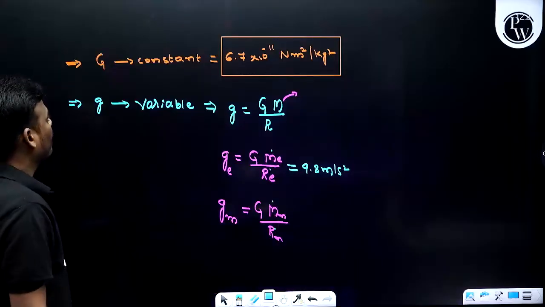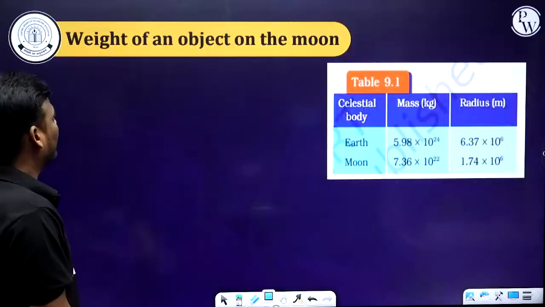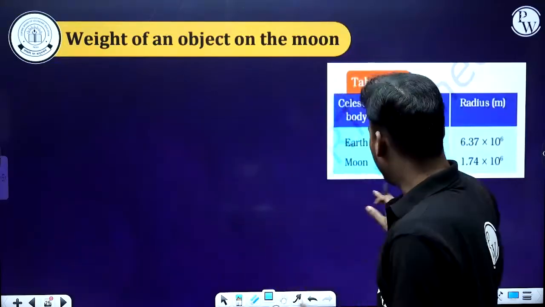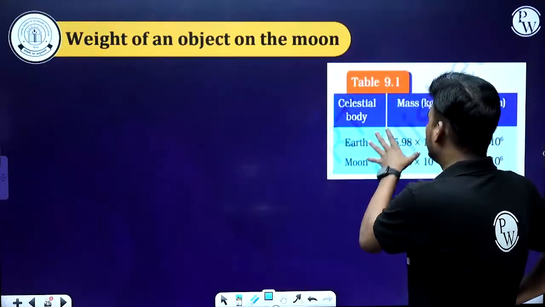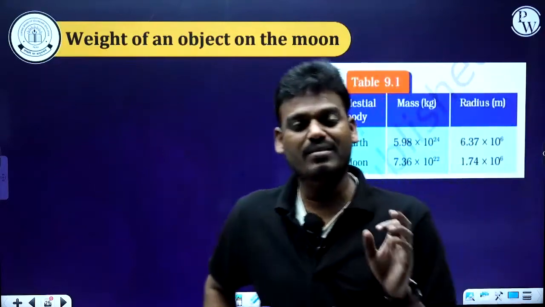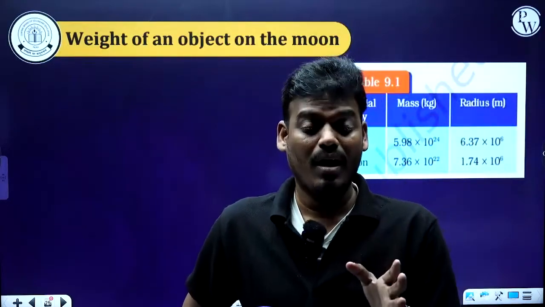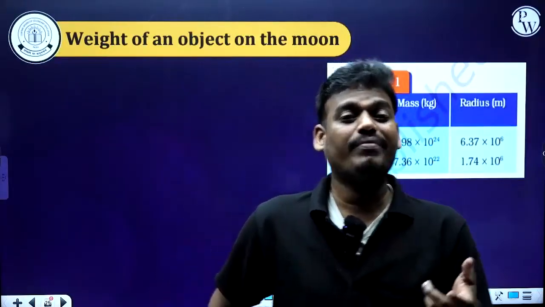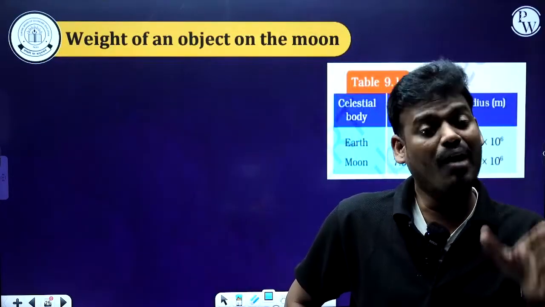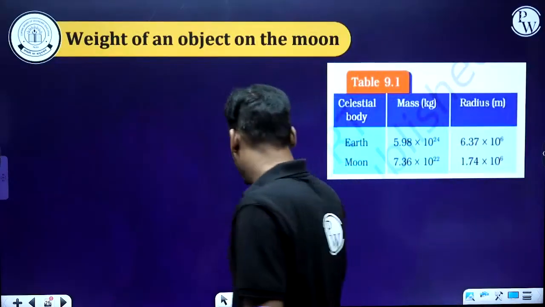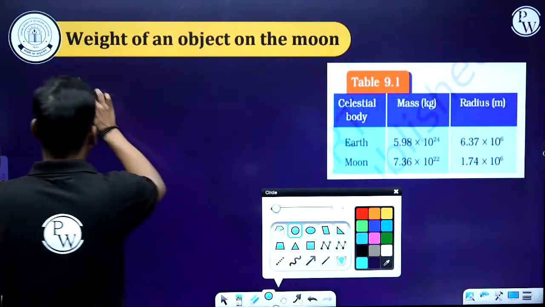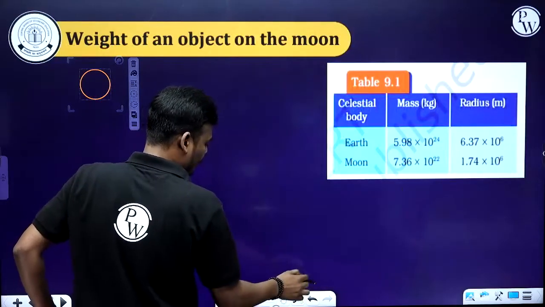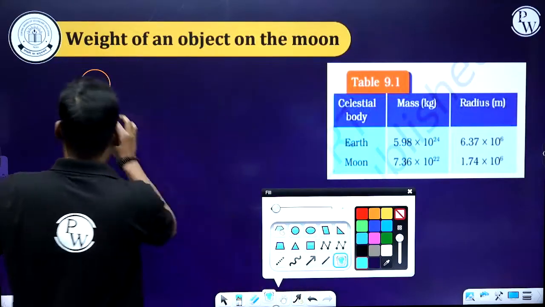Now, next one, the weight of an object on the Moon. Here we have two situations, meaning two locations. One is Earth and another one is the Moon. We need to calculate what the weight of the body is on the surface of Earth and what it is on the surface of the Moon. So here we just need to find the ratio of the weights.